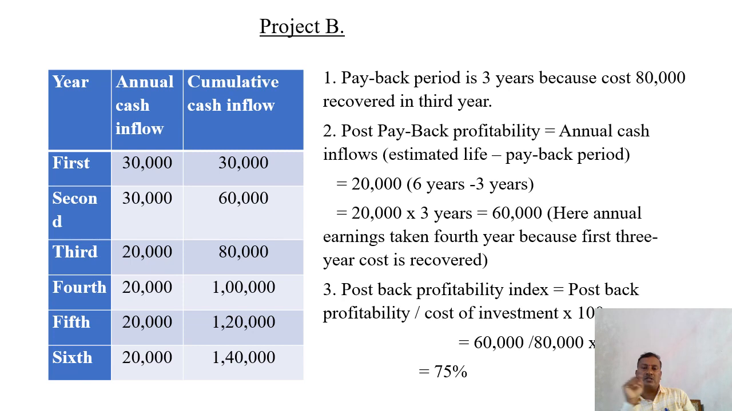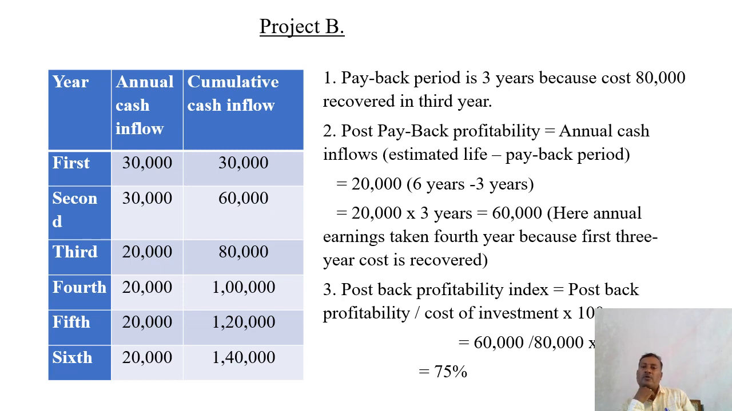Sometimes it will come in months also. Suppose the cost is 90,000, then you have to convert it to 3 years 6 months. You have to do some mathematical calculations, and that part of profit is to be converted for the number of months. So the payback period is 3 years.